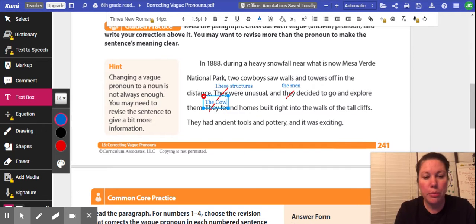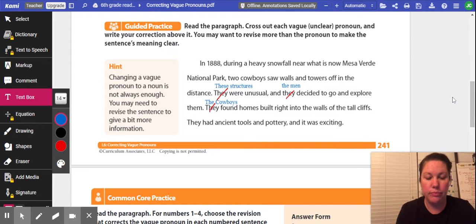I think you could probably figure that out by the sentence, but it can be unclear. So that's why we're going to put the cowboys. Okay. The cowboys found homes built right into the walls of the tall cliffs. They had ancient tools and pottery, and it was exciting.